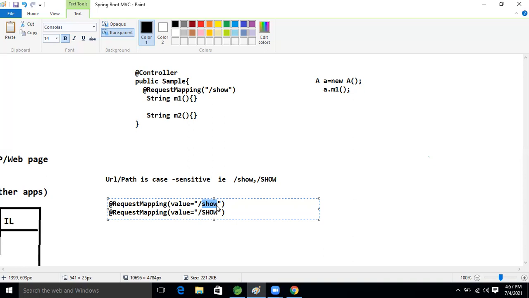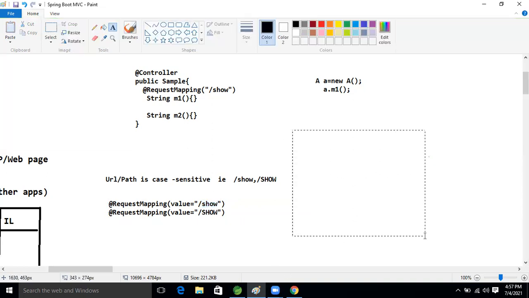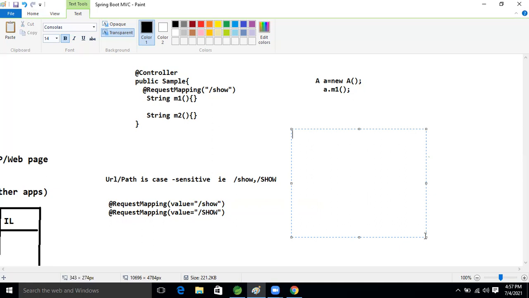So, can a path be duplicated with a different HTTP method? Just think about it. In only one controller, I'm taking the M1 method, right? What URI am I taking now, guys? See this. Slash so, slash sho I'm taking, right? On this method, RequestMapping I'm taking, so plus Get type. If I'm taking Get type, right, is this valid? Valid or not, guys?